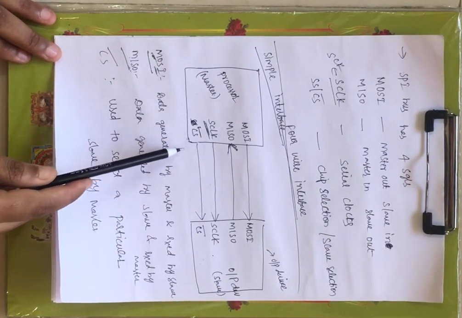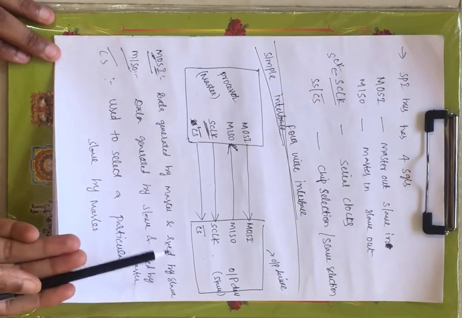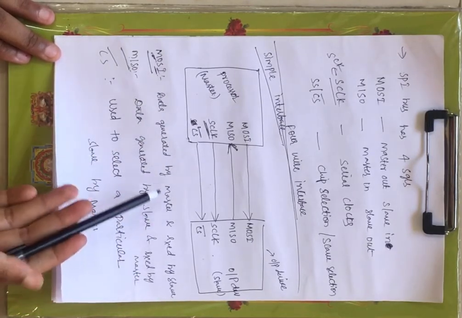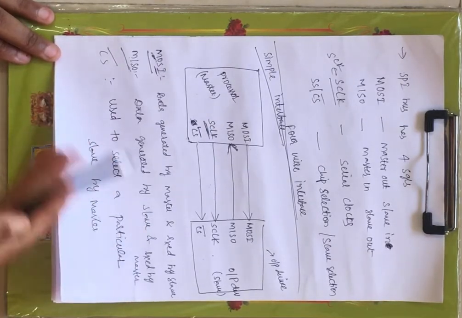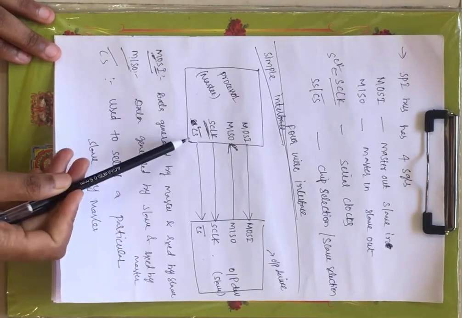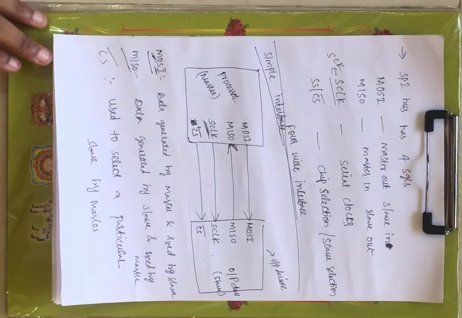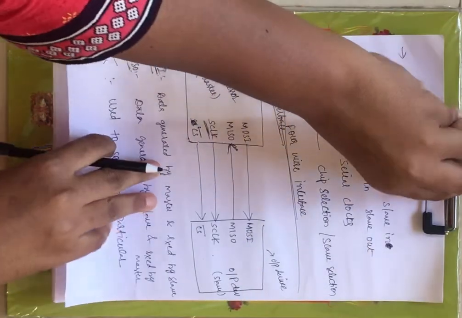And next we have the chip selection pin. This is used to select a particular slave. If you see this structure, we have only one slave, a direct connection. The slave can be not only one, it can be 2, or 3, or 4, and so on, right? Using this chip selection pin, we can select a particular slave, right? Now this is about the simple interface.